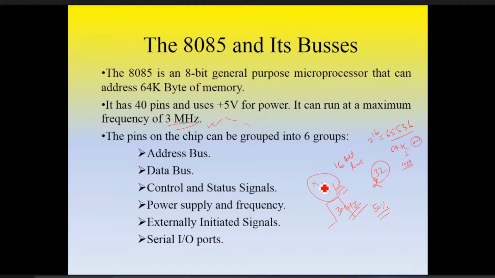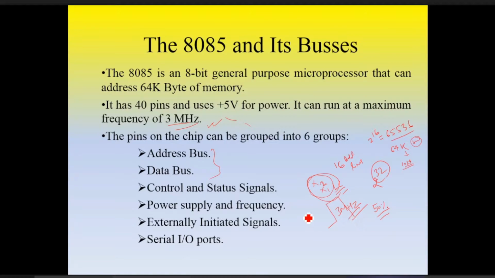So with the help of these two pins, X1 and X2, we are giving 3 megahertz clock to the 8085. So we have 16 address lines plus these 2 pins, X1 and X2. So we have total 18. And these 16 lines combine address as well as data.